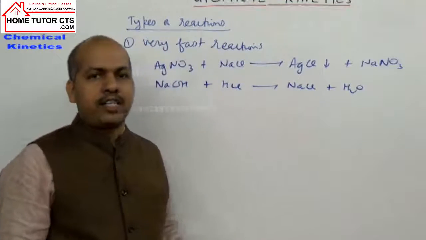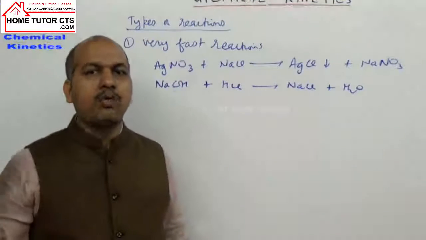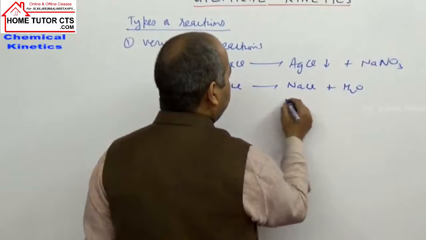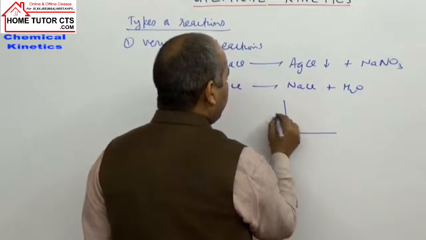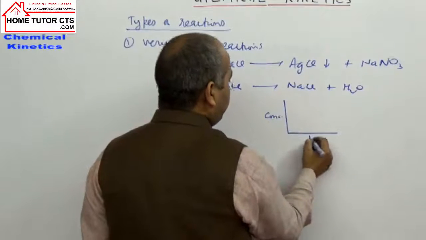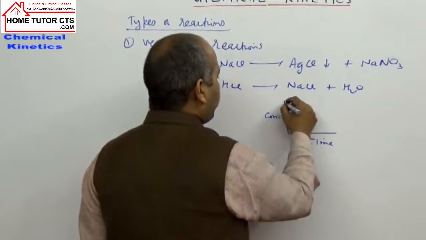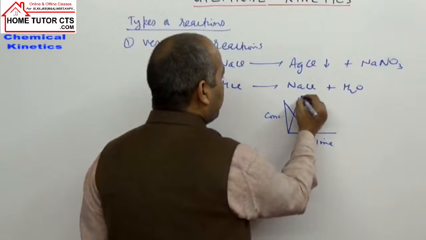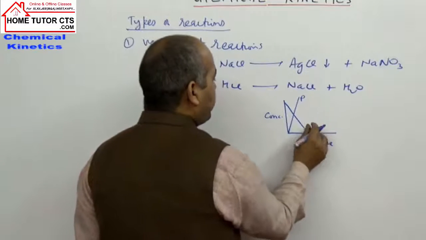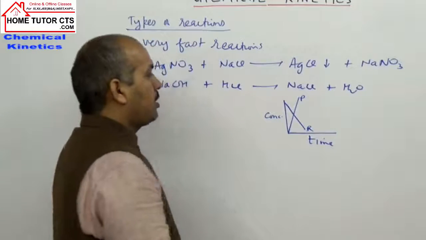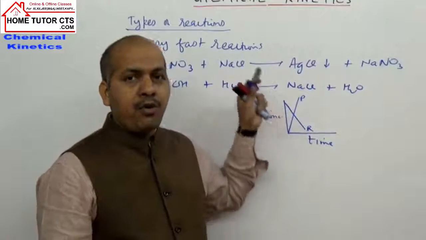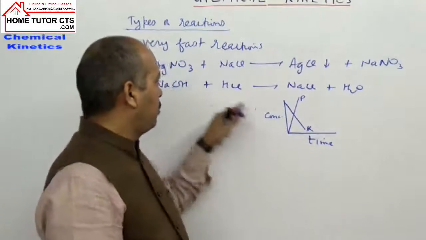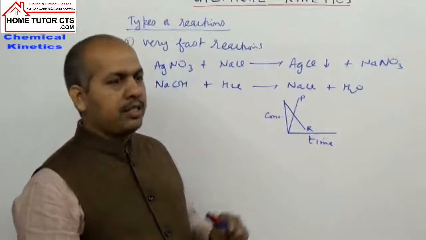They are very fast reactions. In no time the reactions are over. Graphically, we can take concentration against time. It can be the concentration of product or of reactants. Concentration of reactant decreases very rapidly and product increases very rapidly. So these are very fast reactions.